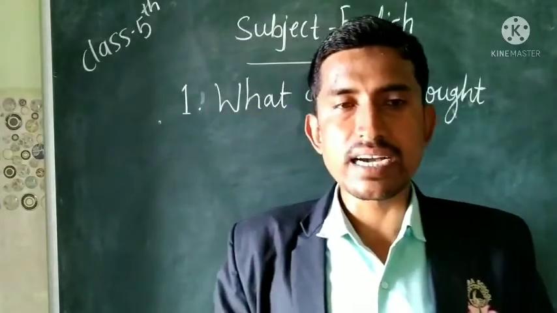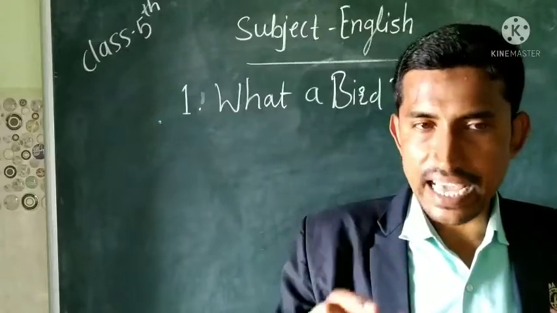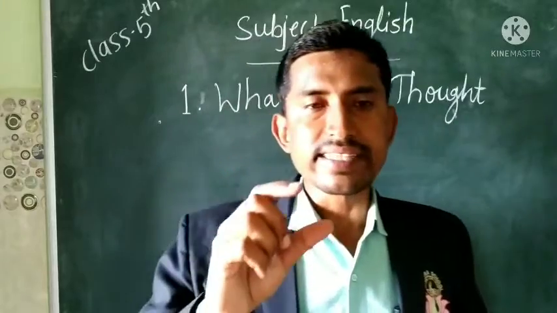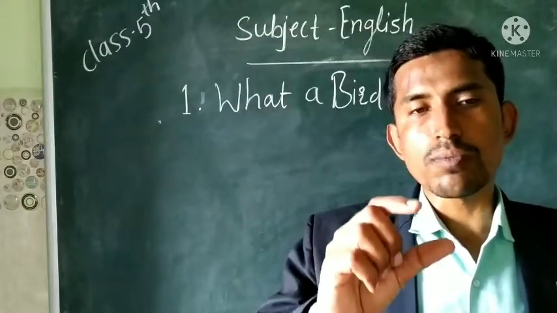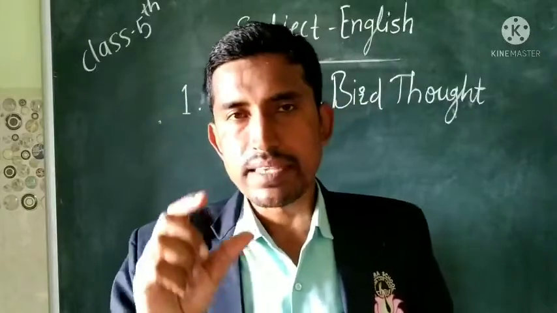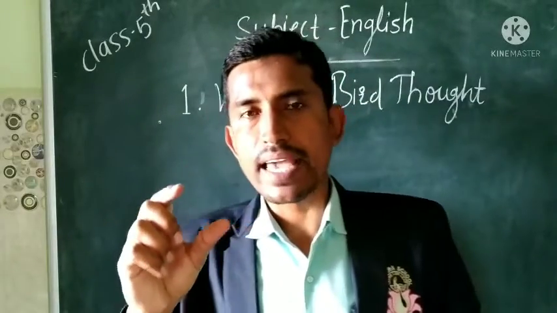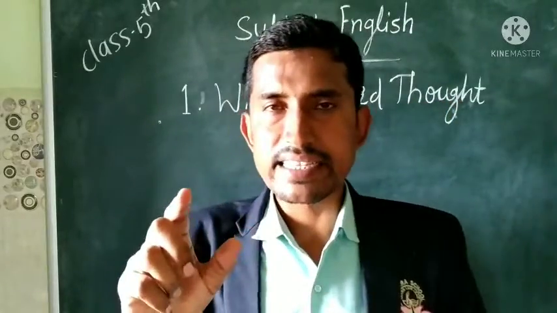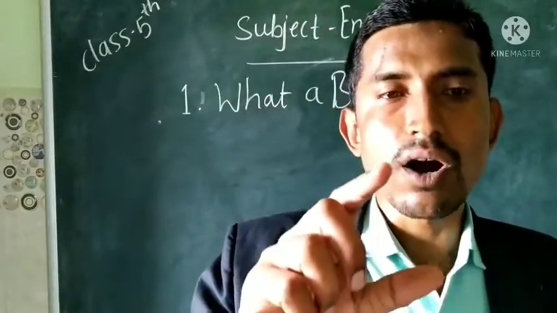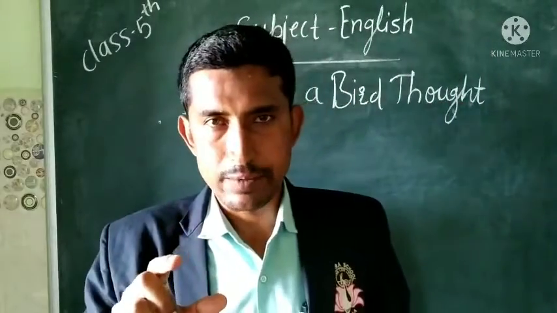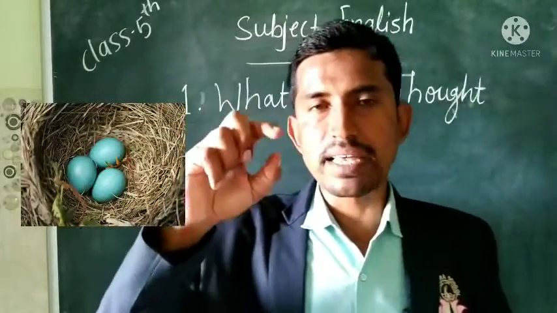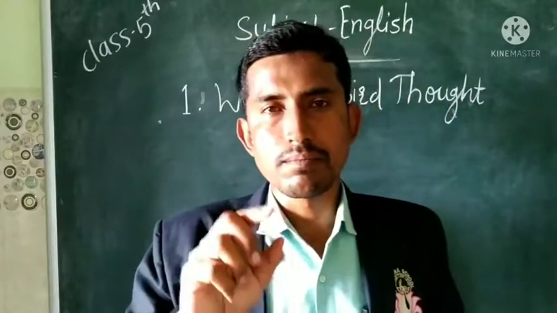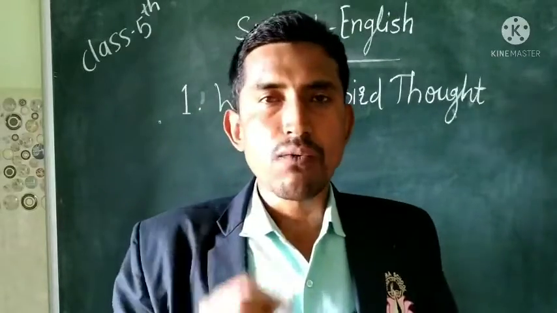And what the bird is telling about it: I lived first in a little house and lived there very well. And the second thing the bird is telling: the world to me was small and round. Means, as you know, the shape of the egg is small and round. And the bird is again telling that it was made of pale blue shell. Means the outer cover of the egg is known as shell. So about this first house, the bird is telling in the first stanza.